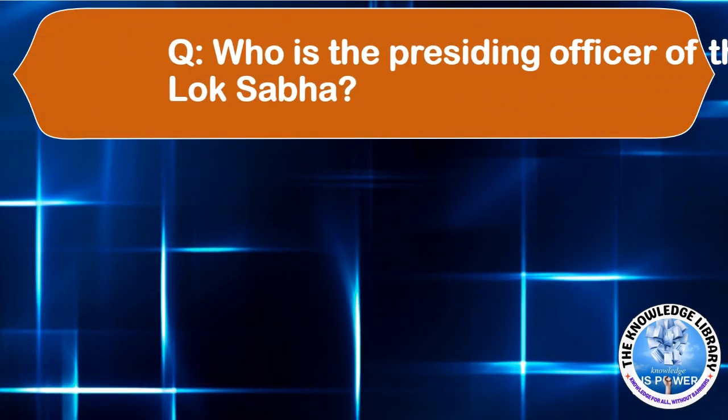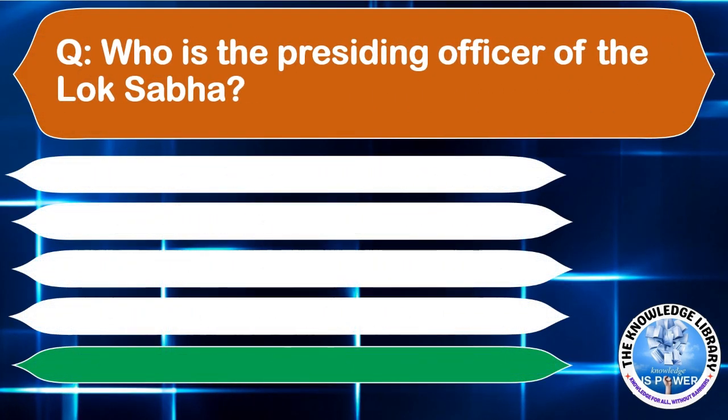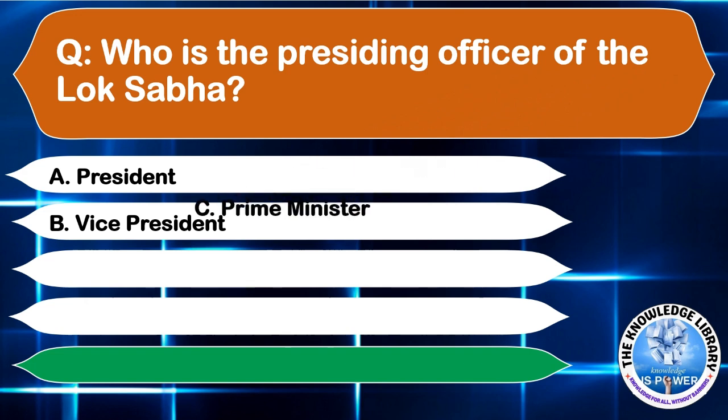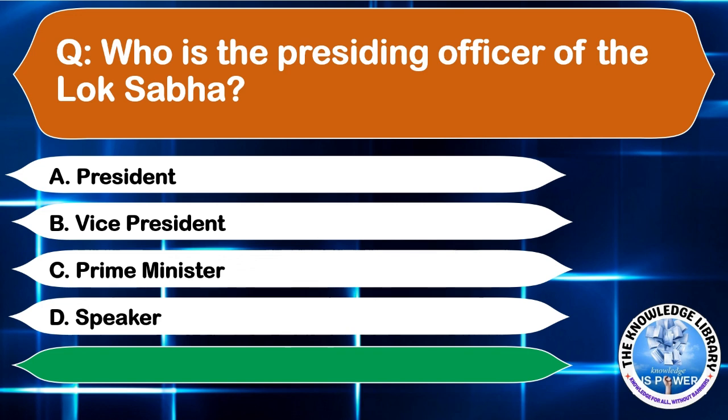Who is the presiding officer of the Lok Sabha? Option A, President, option B, Vice President, option C, Prime Minister, or option D, Speaker. The correct answer is option D, Speaker. Moving to the next question.